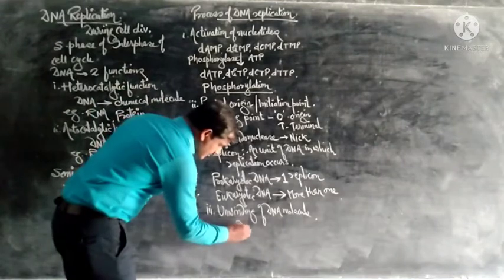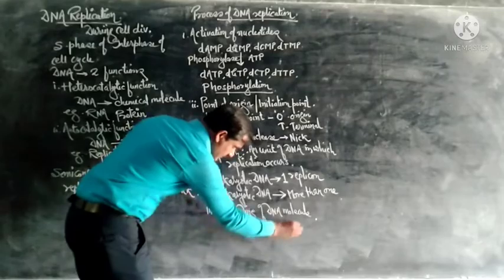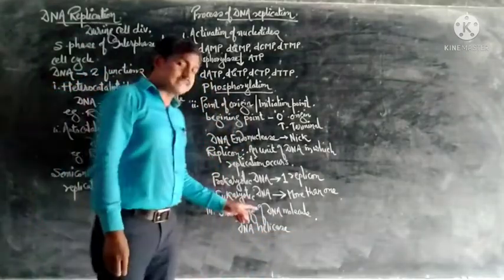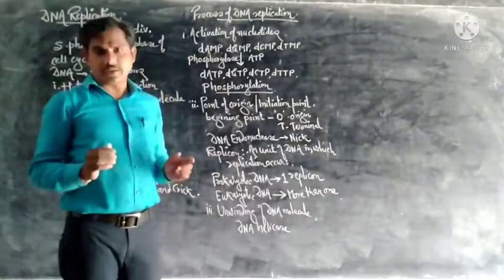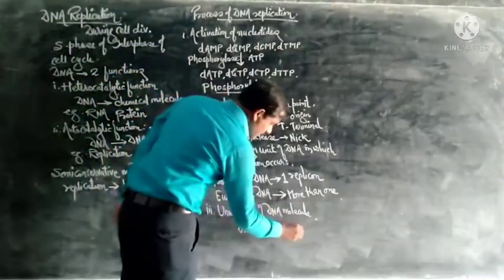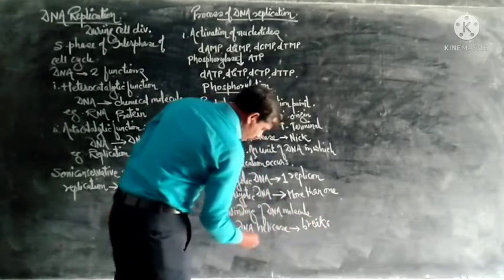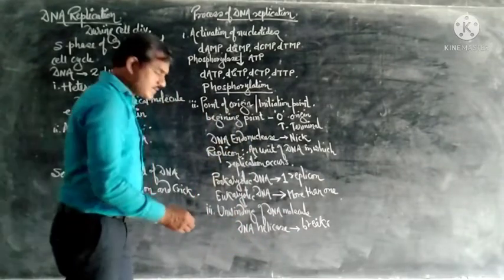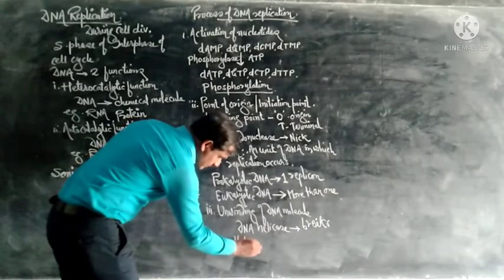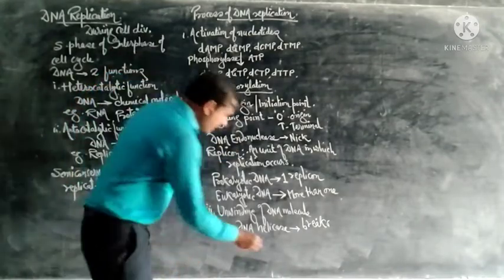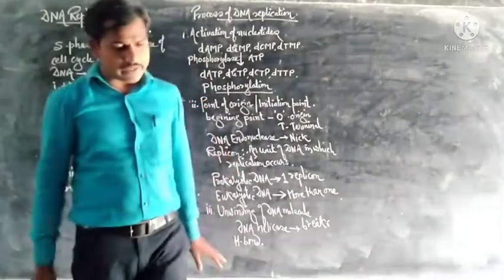DNA helicase breaks the hydrogen bonds present between the two complementary strands of the DNA.